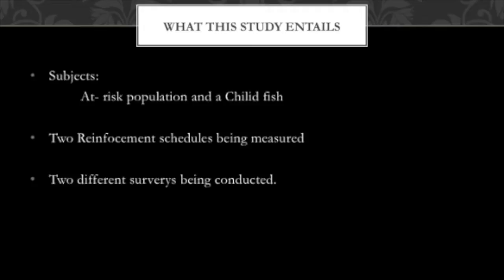For the human participant study, 10 individuals were in an at-risk population and 10 were in a control. Both were involved in a discounting curve. The at-risk population were smokers who had smoked more than 2 packs a week, and the smokers were given 2 discounting surveys to complete. The first survey assessed the present value of commodity across several delays, and the second survey assessed the commodity across several probabilities.